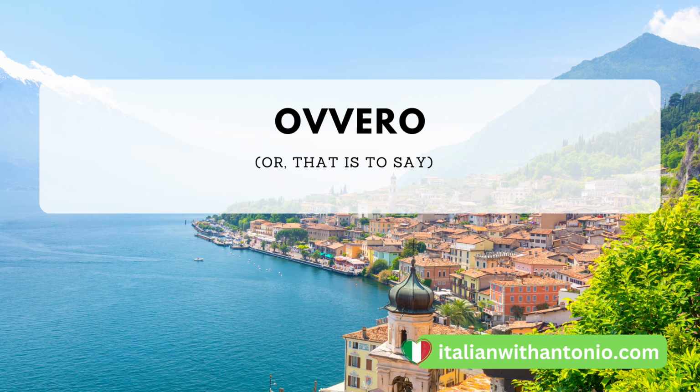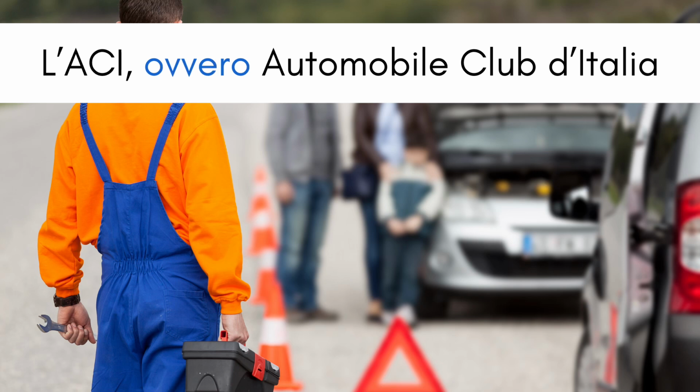Ovvero means or that is to say. In modern Italian, I would argue that the main usage is that is to say, more than anything else. So I'll give you an example. L'ACI, ovvero Automobile Club d'Italia. So what this is saying is the acronym ACI means Automobile Club d'Italia, which is a non-profit offering roadside assistance in Italy.